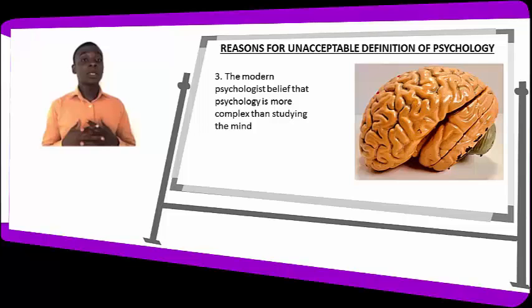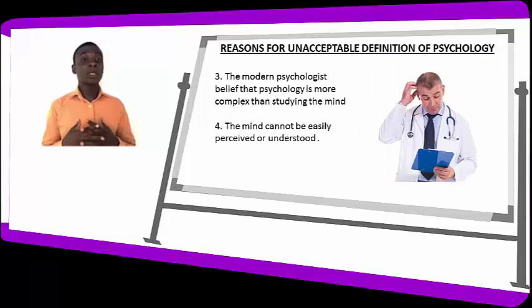And the fourth one is that the mind cannot be easily perceived or understood. We can't see someone's mind. Maybe you go to the internet and look for a picture of a mind, and you look at it and say, oh, this is what is happening to this person.